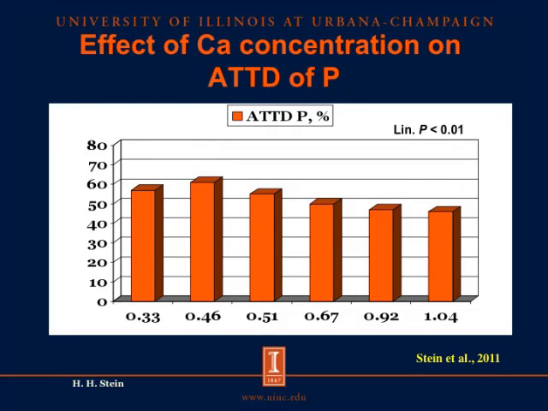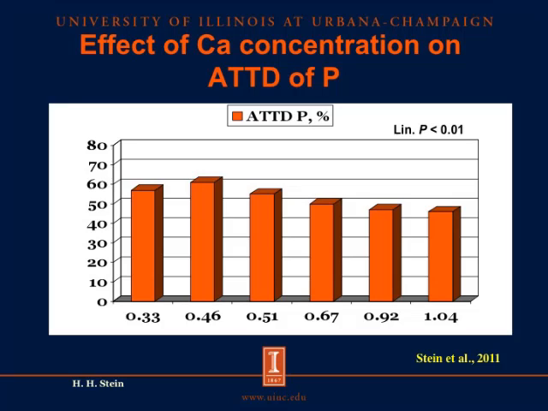However, when we calculate the apparent total tract digestibility of phosphorus in these same 6 diets, then we see that there is a linear decrease in the apparent total tract digestibility values of phosphorus as we increase the level of calcium carbonate in the diets and therefore increase the level of calcium in the diets. So what this means is that our values for phosphorus digestibility are influenced by the concentration of calcium in the